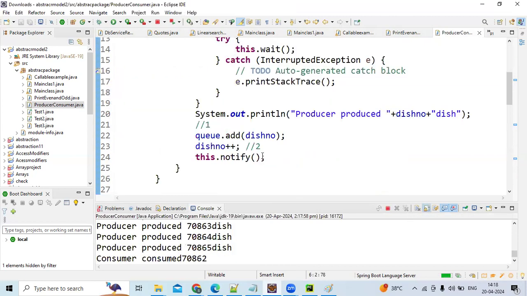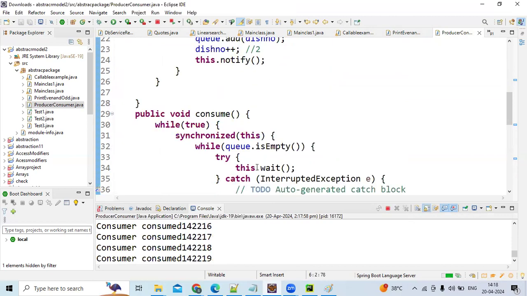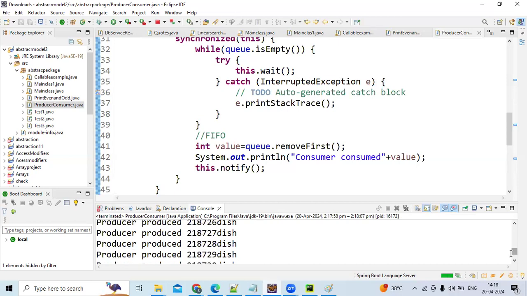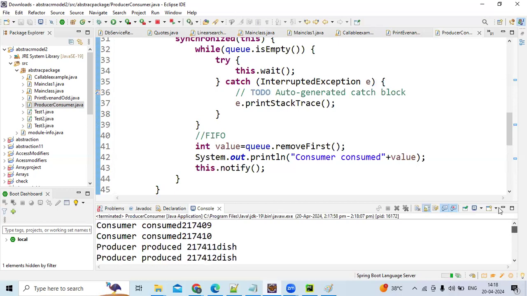Just a minute. Why is this? I think it's starting from one or what? How do these numbers come? Consumer 217409. How is that coming?